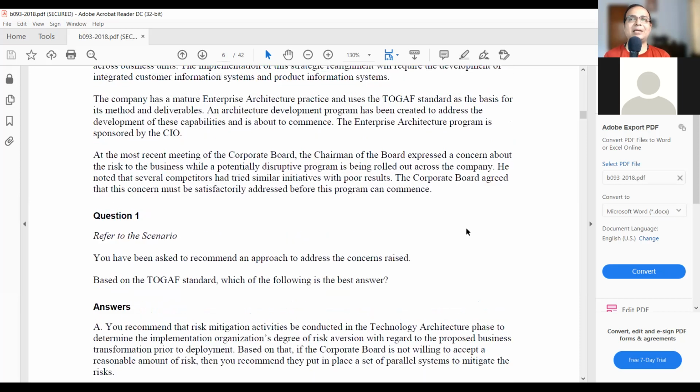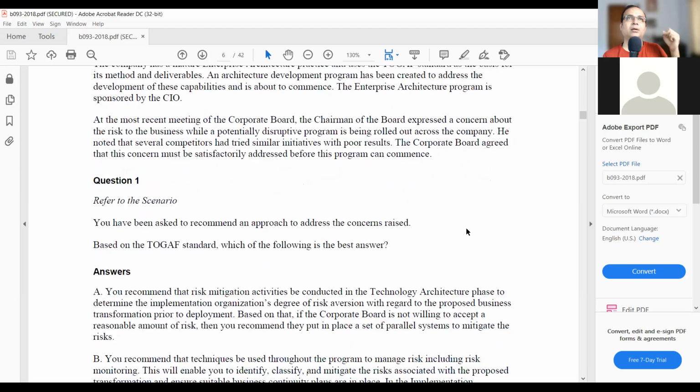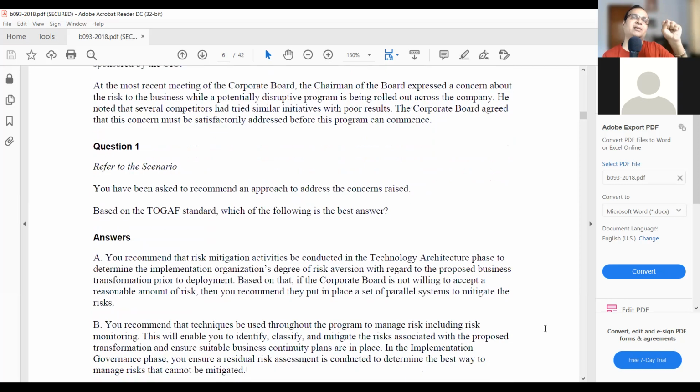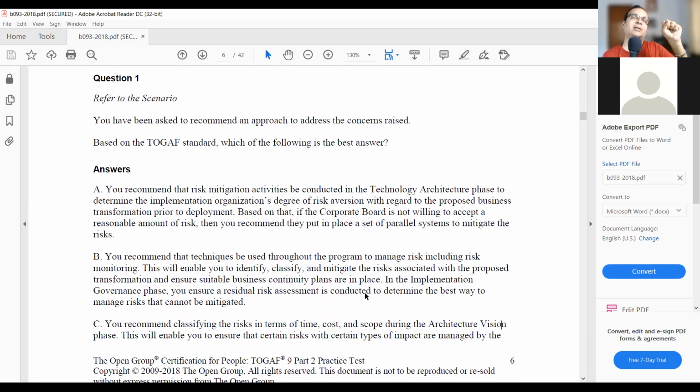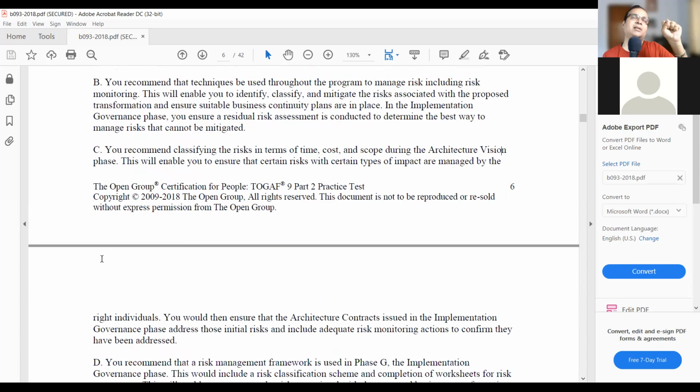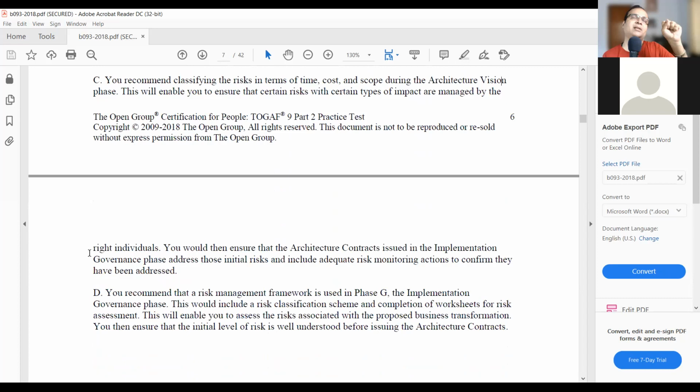So if that is the case, then you will have to do a proper job of identifying what is the initial level of risk and the residual level of risk. So you should have that. Plus, look at the options wherein he is talking about all the things, from identifying, classifying, sorting, assigning the risk, monitoring the risk. So which one has both these things together? So that will be the correct one. So from your options, it looks like B has all of those things.